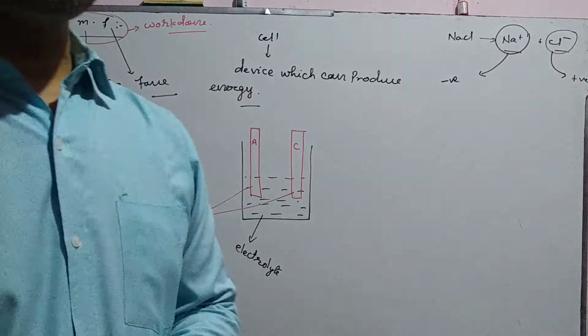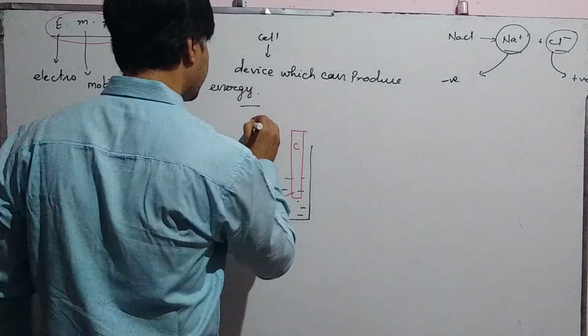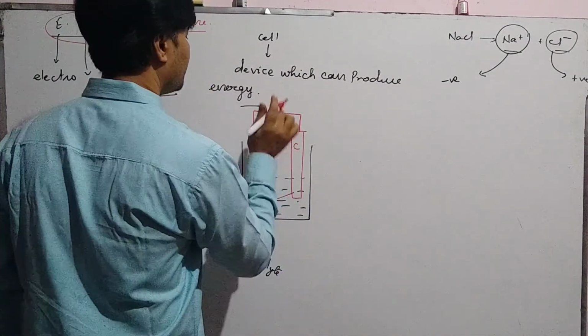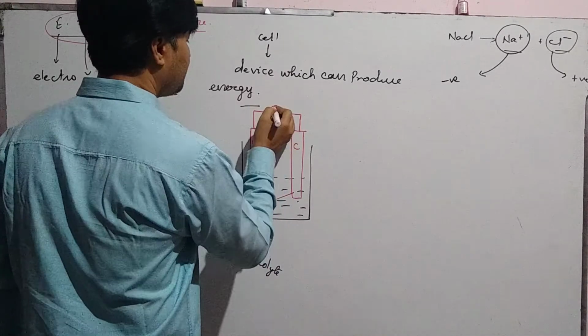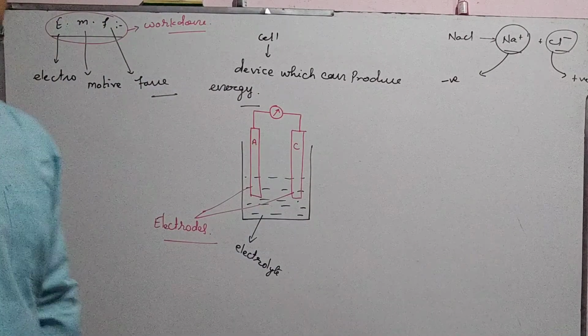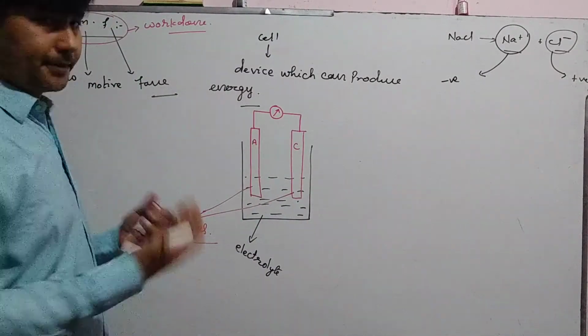That work done is called what? Electrode potential. When we connect these rods through a metallic wire, and for detection of current we place an ammeter, current is flowing.